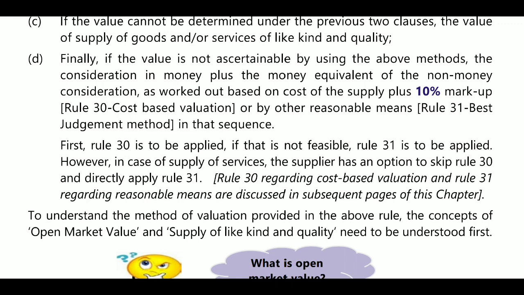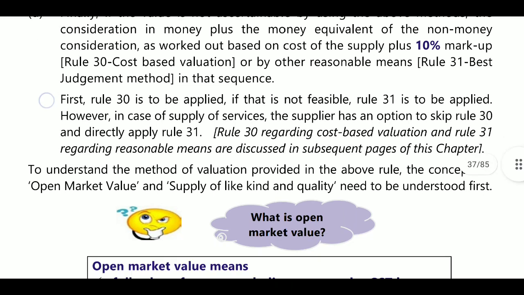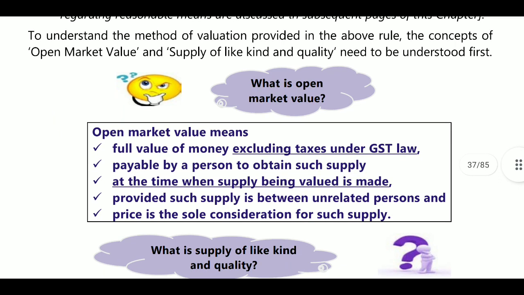That is the sequence. First we will see the open market value. If the open market value does not exist, go with total consideration in money plus money value of non-monetary consideration. If money consideration is not there, then go for like kind and quality. If like kind and quality is not possible, then go for Rules 30 and 31. Rule 30 will be cost plus 10%.